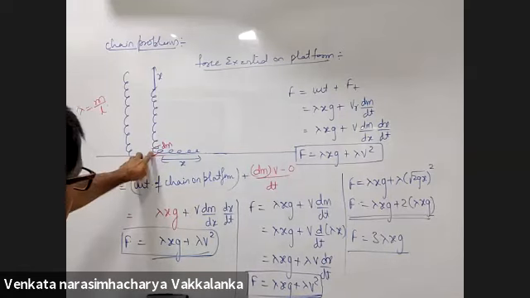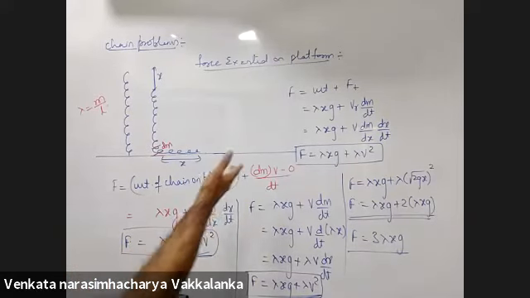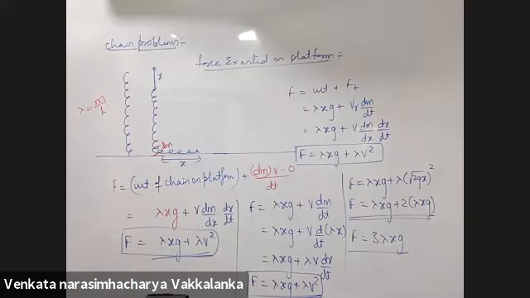Just before striking, its velocity will be v. Just after striking, the velocity is 0. Okay. More appropriately, you want me to write 0 minus that, right? But that will give me a negative sign, and I'm not worried about that negative sign because I already know the direction of the force exerted on the platform. Okay, sir.